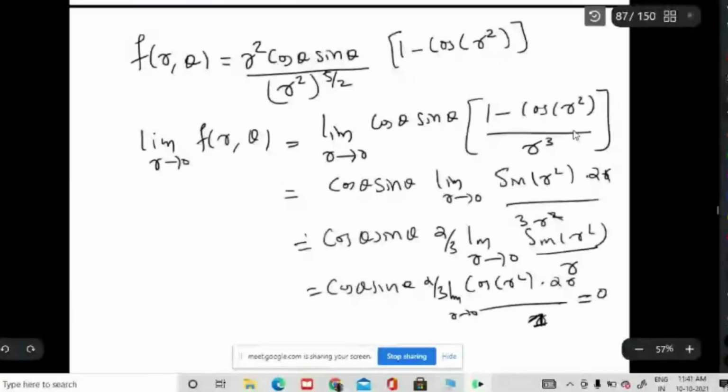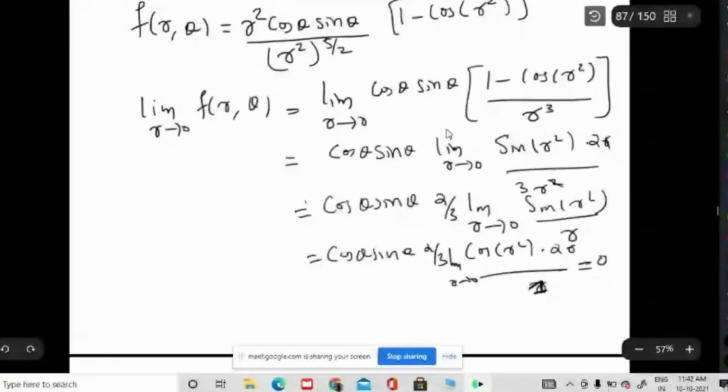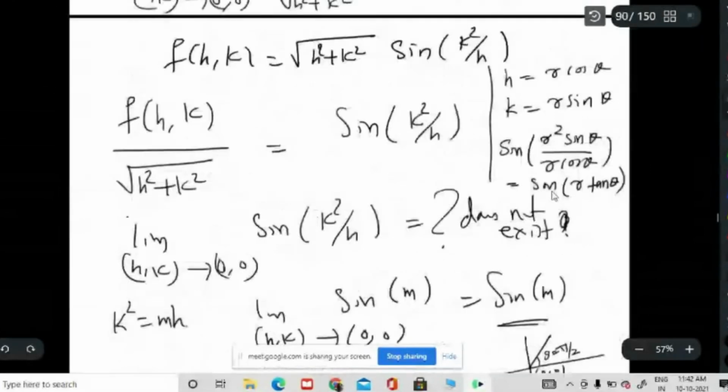Only the limit depends on r. What we are doing is approaching 0 along different paths, meaning you give different values for theta. Whatever theta you give, this limit depends only on r. But in this case, it is not like that. The inside quantity will affect. That is the difference.